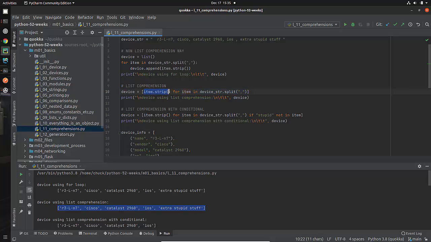Okay, so look at this first, and then for every time through, we're going to take this thing, item, and what are we going to do? We're going to strip the beginning and ending blank spaces, and then because this is a list comprehension, we're going to add it to the list, in kind of an append type fashion, where the first one is item 0, the second time through is item 1, etc. And you end up with a list in your list comprehension. This device right here is exactly the same as that device right there. We've done exactly the same thing. Up here, I did it using a regular old-fashioned for loop, and down here, I did it with list comprehension.